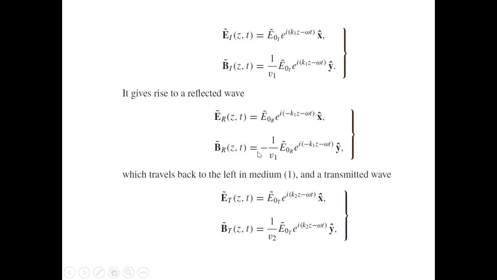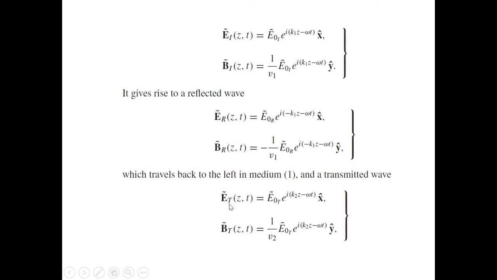BR(z) equal to minus 1 by v1 E0R e raised to i(minus k1 z minus omega t) y cap, which travels back to the left in medium 1.